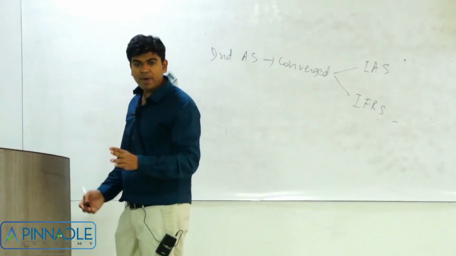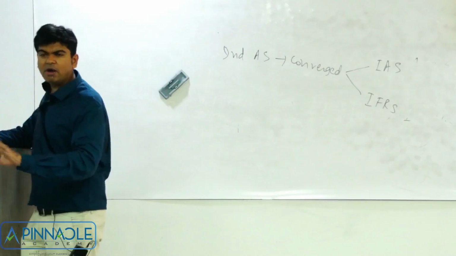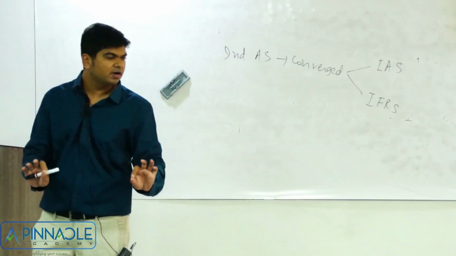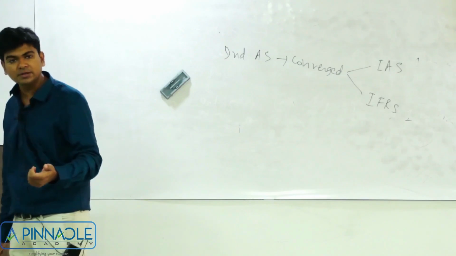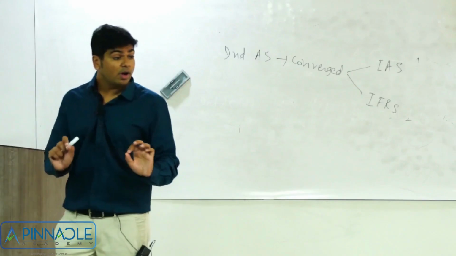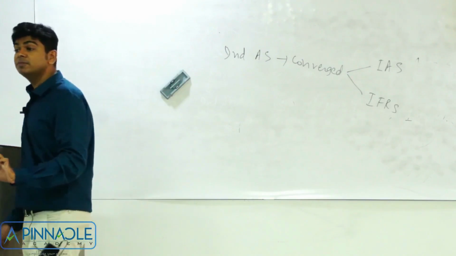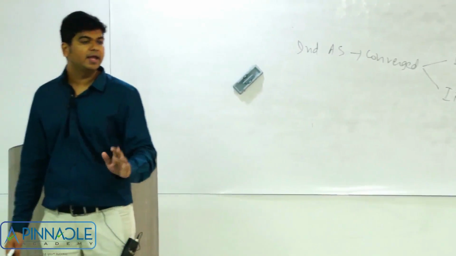I will not only compare with IFRS, I'll also compare that with IAS. But nowadays IFRS is used as a loose term. When I say IFRS, everyone understands also the International Accounting Standards. But this gave a rise to a peculiar problem. And that problem is relating to the serial numbering of the Ind AS.